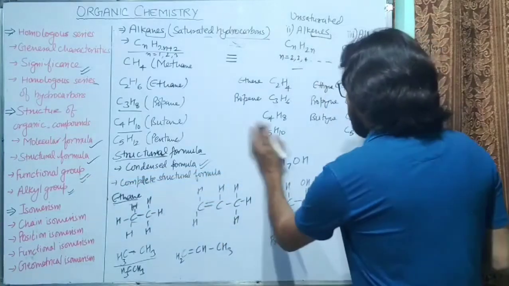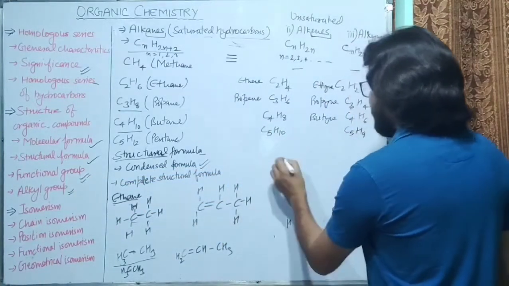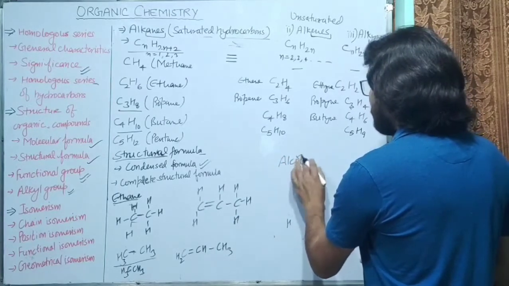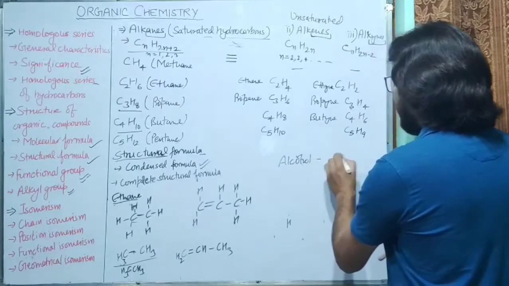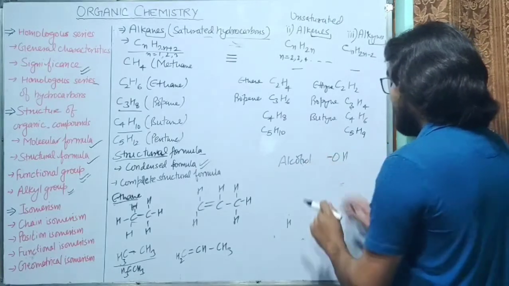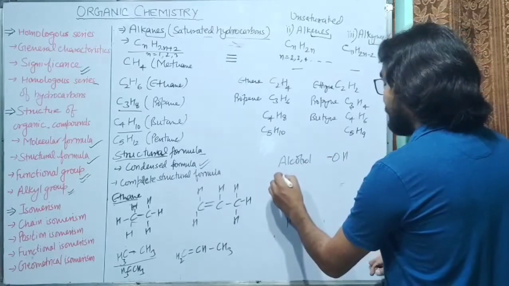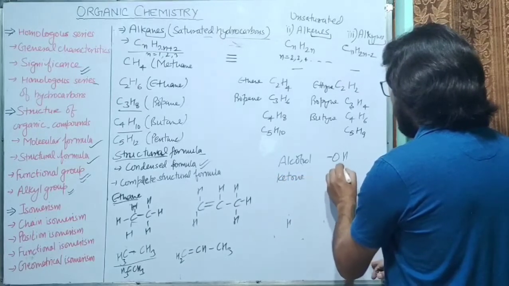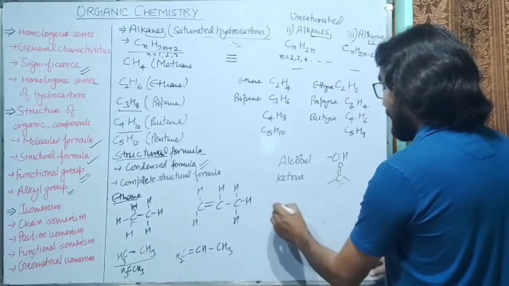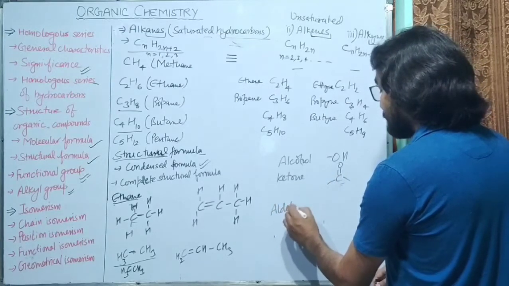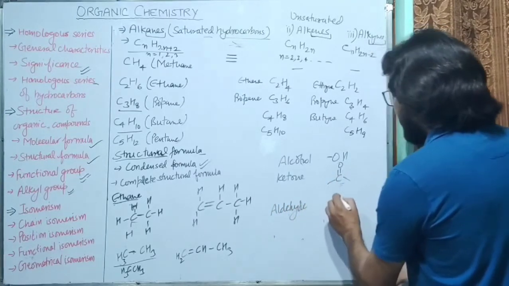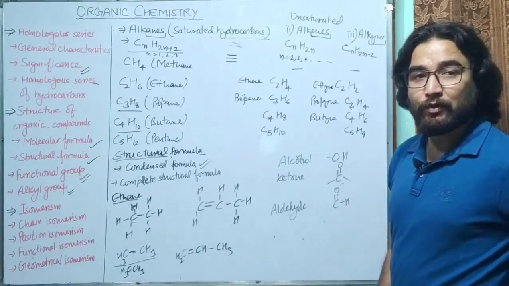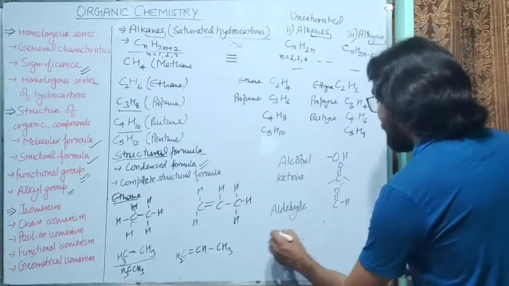Some of these functional groups are alcohol. So alcohol, that is the OH group. Then we have ketones. In ketones we have C double bond O. Then we have aldehyde. So aldehyde is C double bond O, and we have H here. Then we have some more groups, that is carboxylic acid.